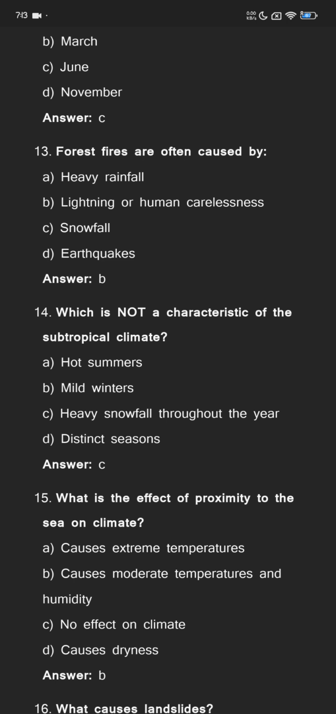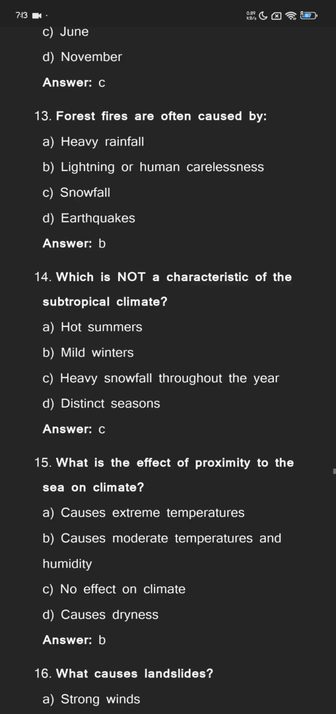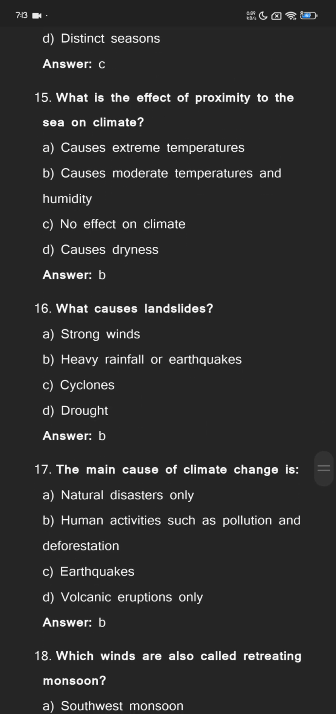What is the effect of proximity to the sea on climate? Causes extreme temperatures, causes moderate temperatures and humidity, no effect on climate, causes dryness. The answer is causes moderate temperatures and humidity.